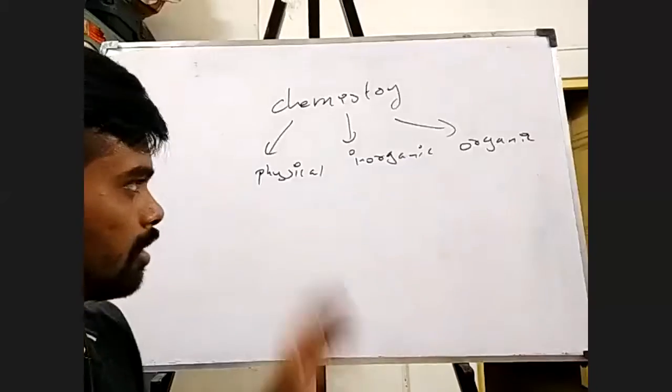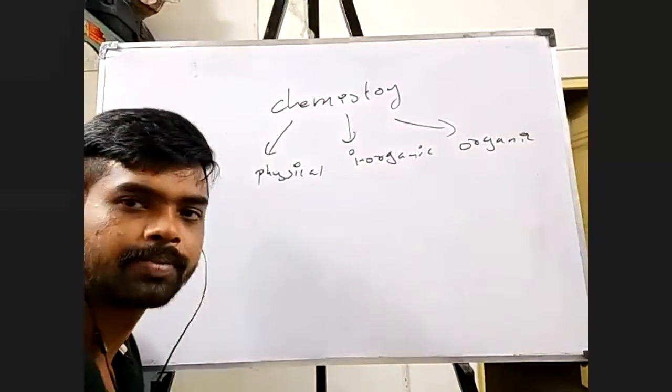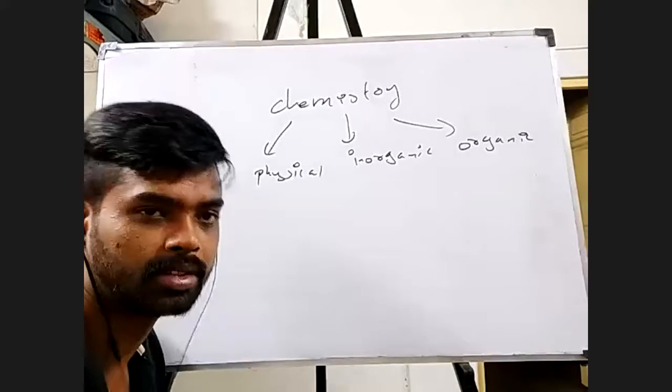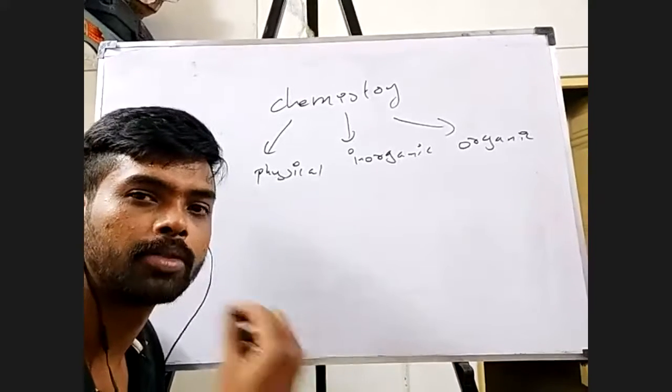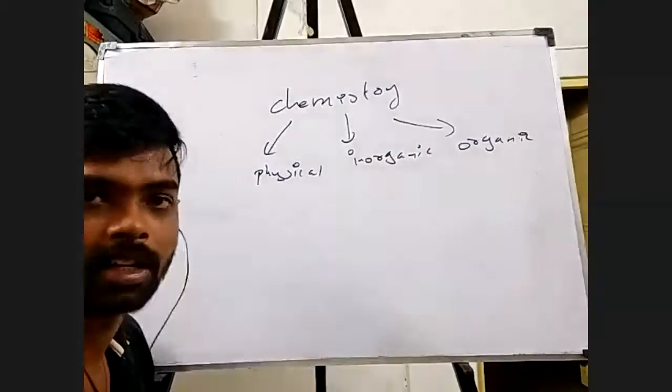Basically these are going to deal with different branches of chemistry, right? Say for example, physical chemistry is basically going to deal with any mathematics involved. We'll be solving a lot of problems, a lot of numericals, right? I'll be playing with numbers so much in physical chemistry.